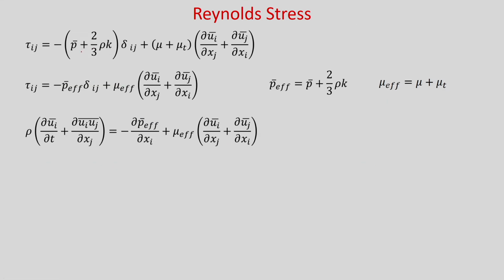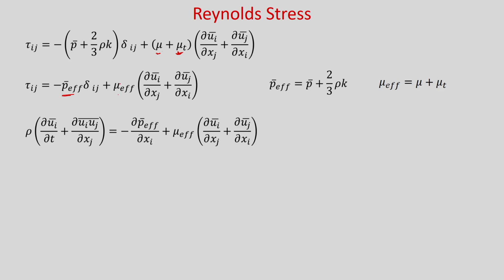If you rearrange it, you can see minus p bar plus 2 by 3 rho k delta i j plus mu t times del u i bar by del x j plus del u j bar by del x i. So, you can see here the only unknown is mu t. We have expressed the Reynolds stress in terms of the gradient of a time average velocity. This p bar plus 2 by 3 rho k you can write as p bar effective, and mu plus mu t, which is your dynamic viscosity, molecular viscosity, and this is your turbulent viscosity. These two together you can write as mu effective.